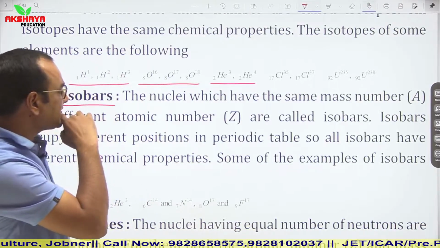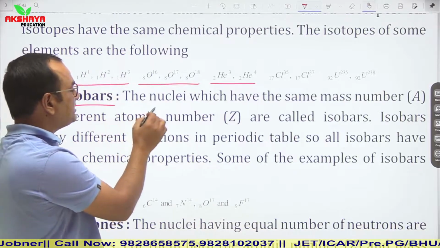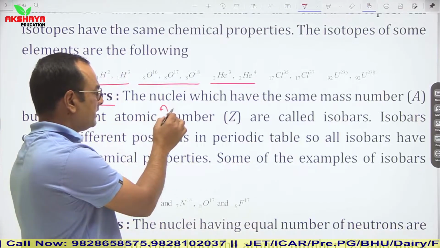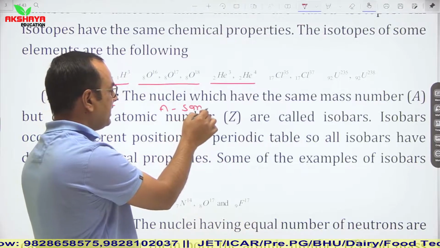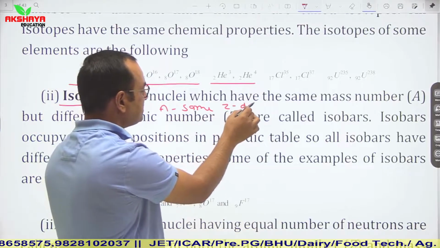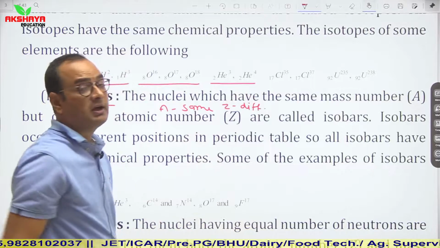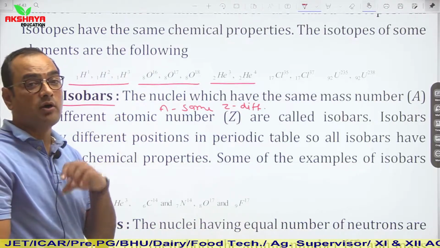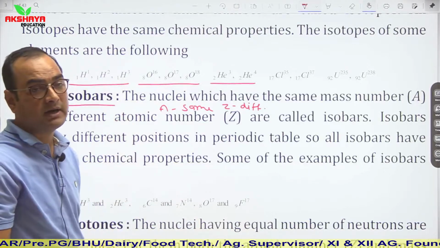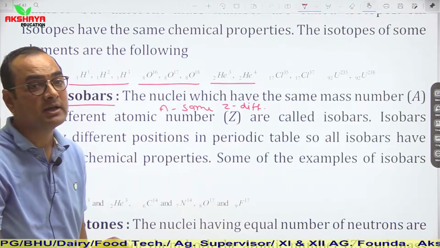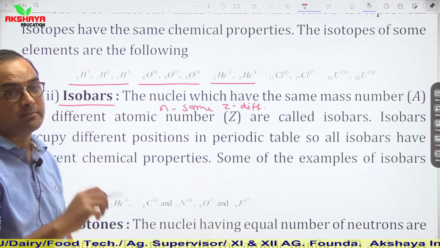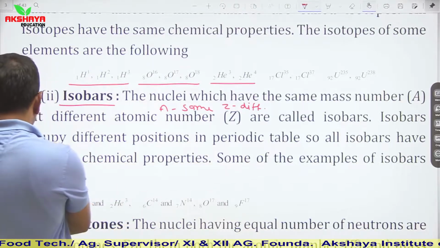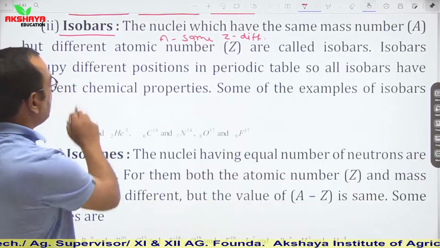Isobars, so again it is clear from its name itself. Isobar means A is the same and Z is different. It means the mass number is the same but the atomic number is different. It means isobars are of different elements, as they have different atomic numbers. Such nuclei are known as isobars.